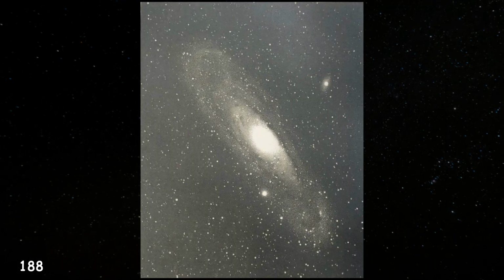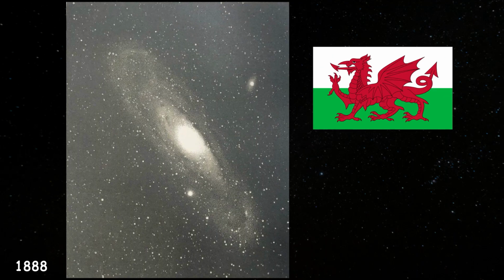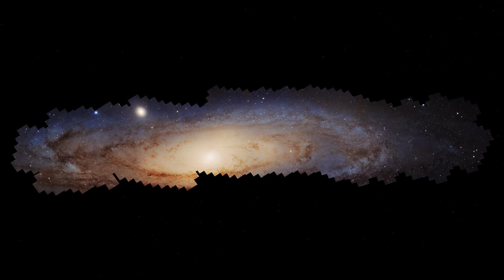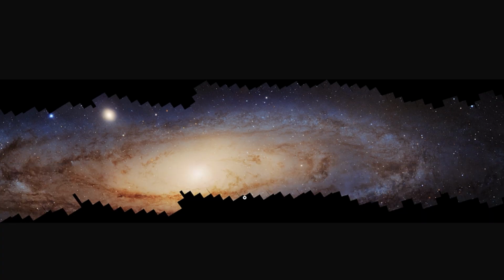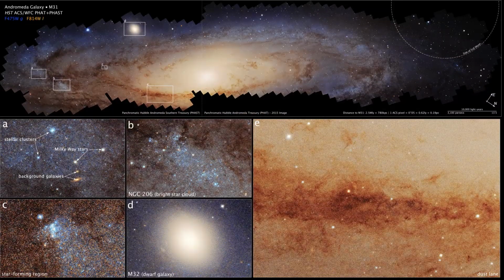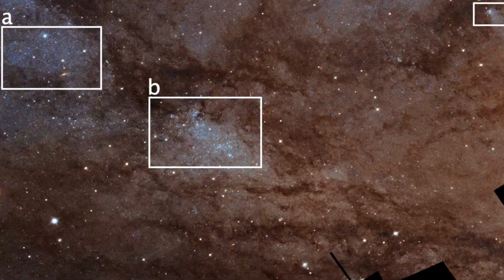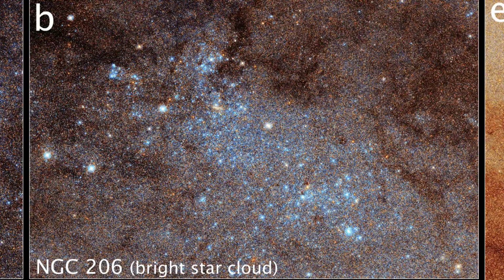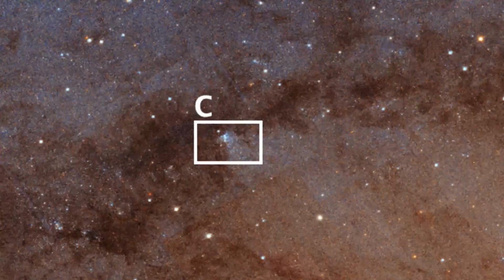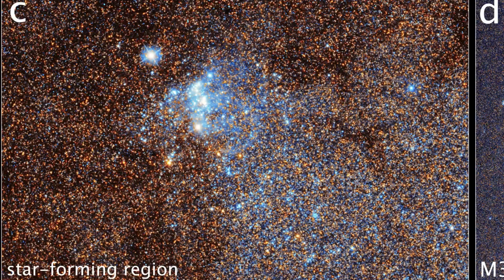Like this image from 1888, taken by a Welsh businessman? What? And looking at recent years, well, this year, 2025, we've had this image, a massive mosaic from Hubble Space Telescope pieced together and released in January. And there's so much we can see from this one. The shape, the light, the spiral arms, its smaller companions. Like this bright star cloud, NGC 206, containing at least 300 stars brighter than most giant stars. These aren't exactly hospitable places for planet formation, maybe better suited for seeding new generation of stars in the future. And then they've highlighted these vast regions of dense star-forming clouds as well.